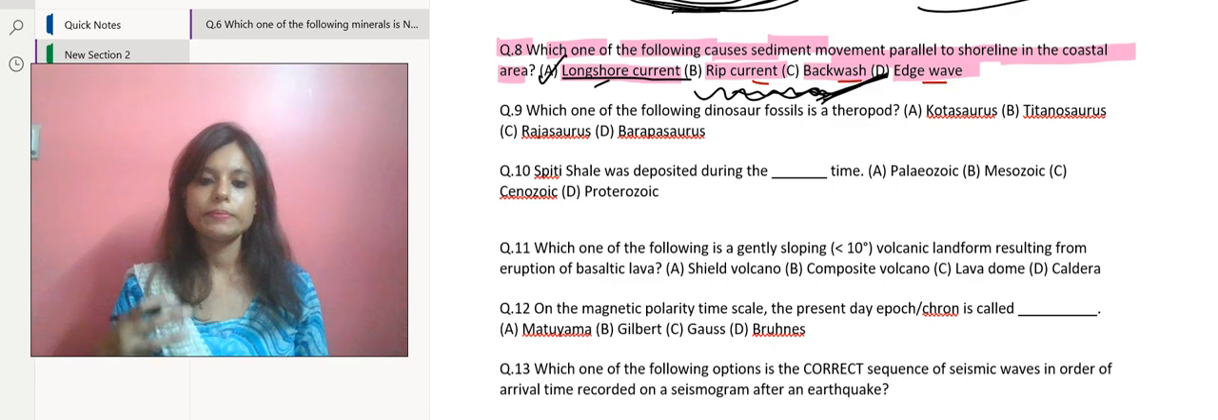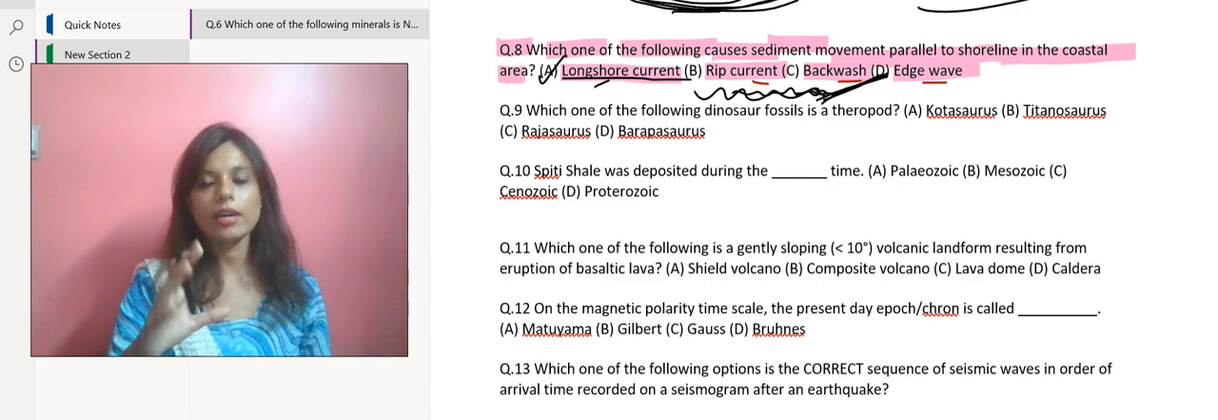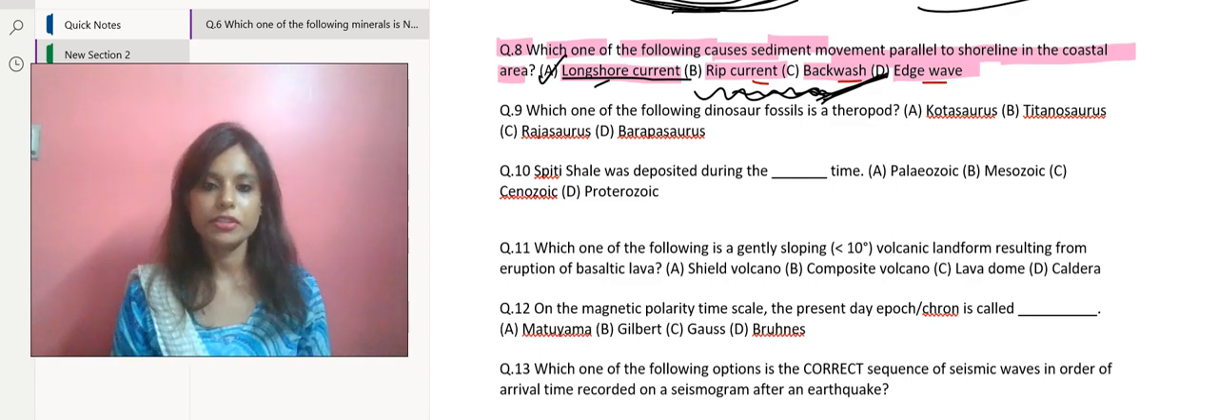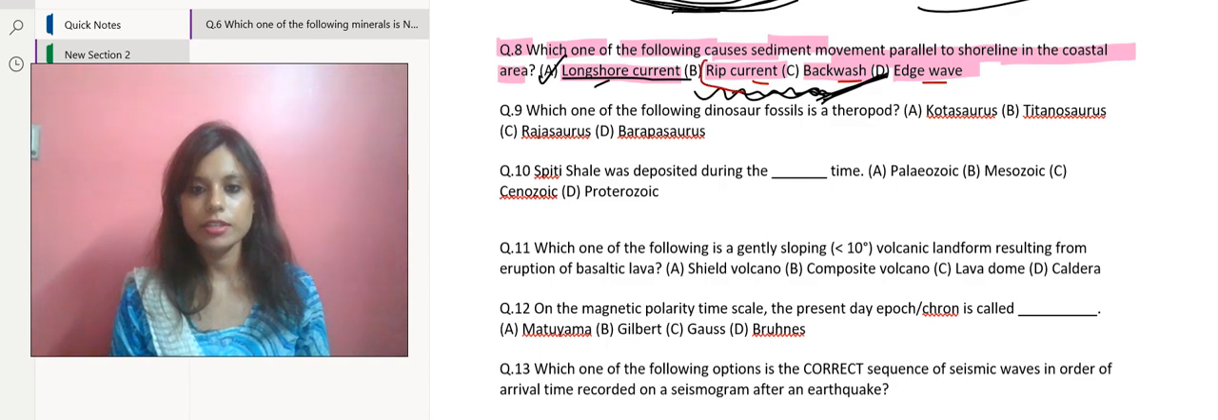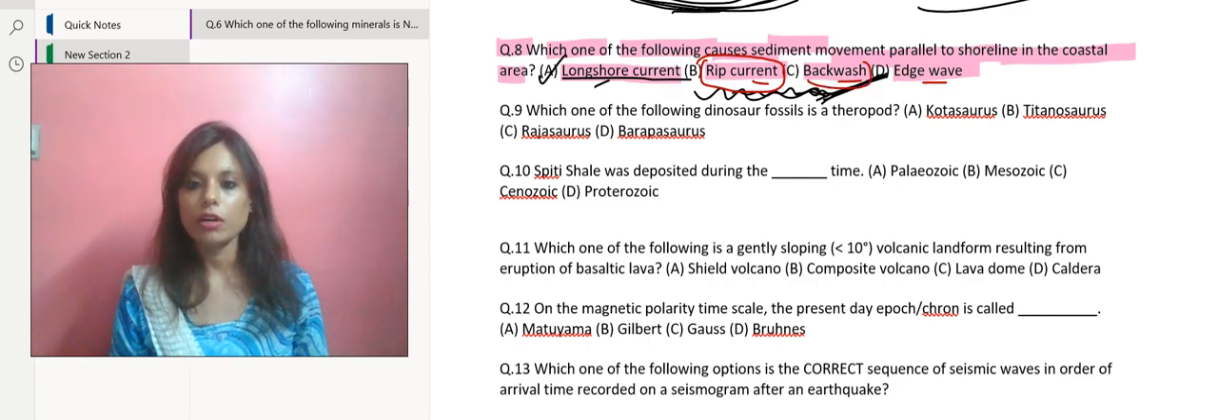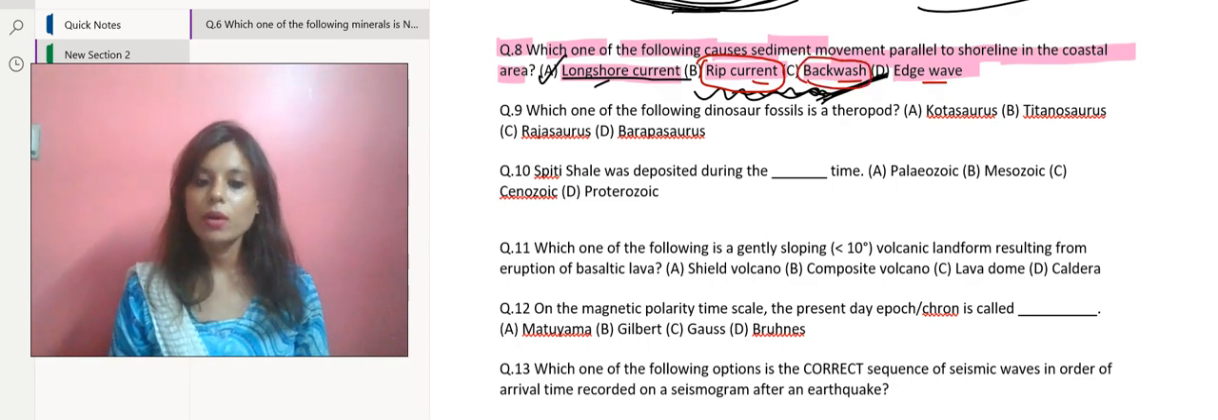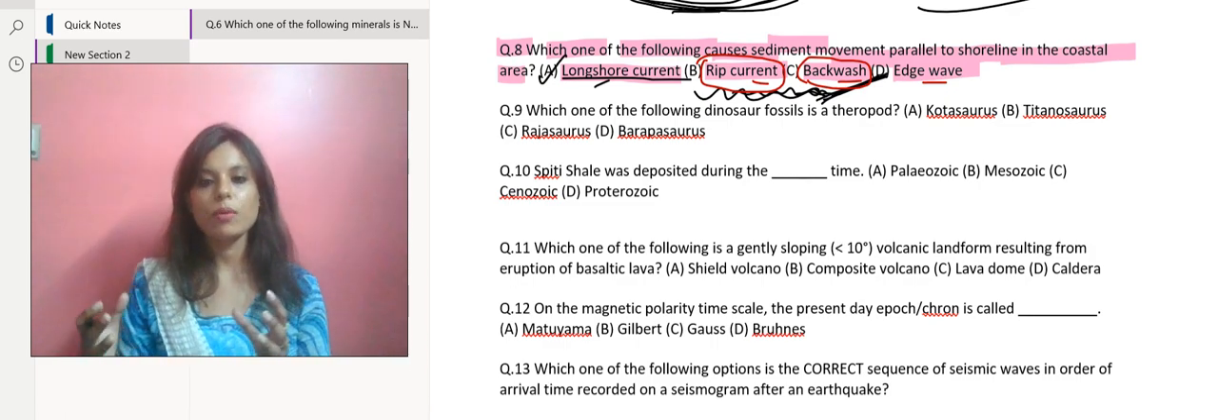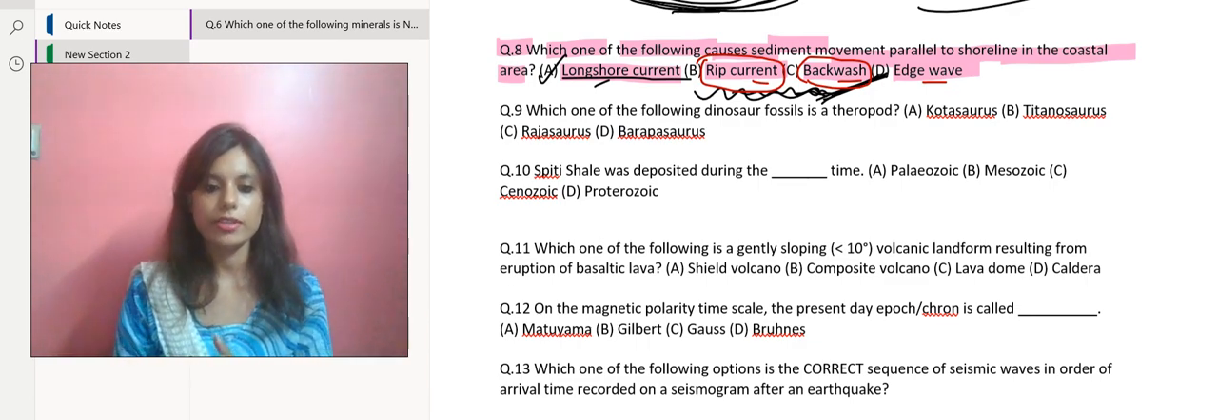So due to which they are kind of perpendicular to the shoreline. So when I'm talking about rip current, they are kind of perpendicular to the shoreline. And talking about backwash now, backwash refers to the flow of water back into the ocean after a wave has broken on the shore. So backwash is kind of a combination of both longshore as well as rip current.